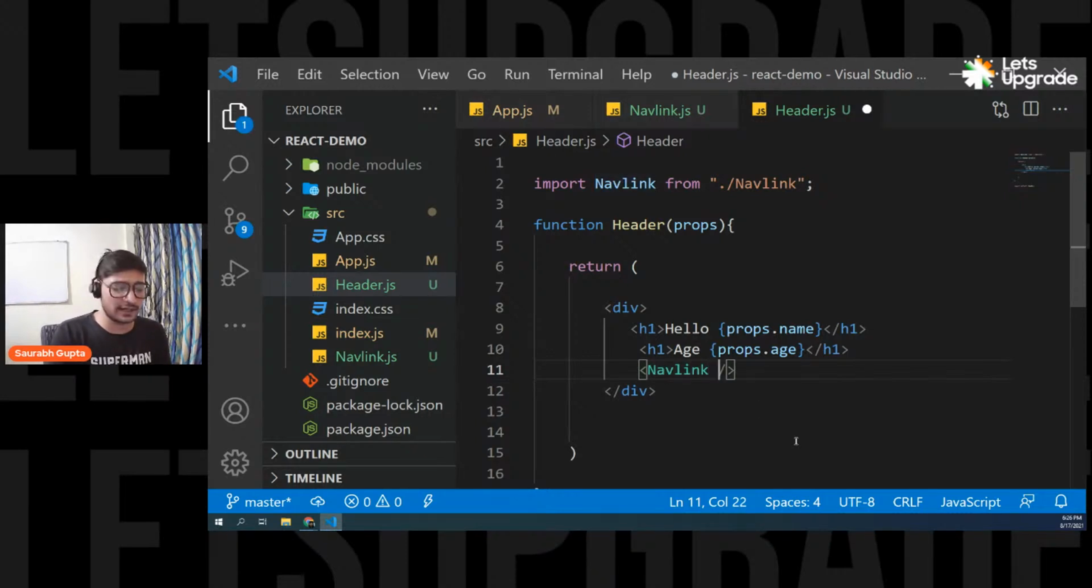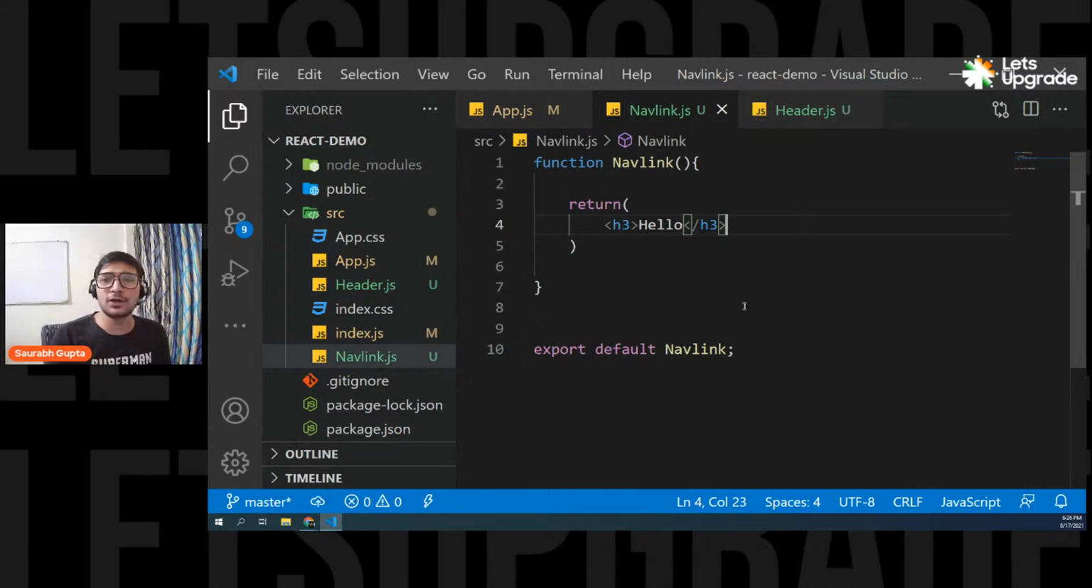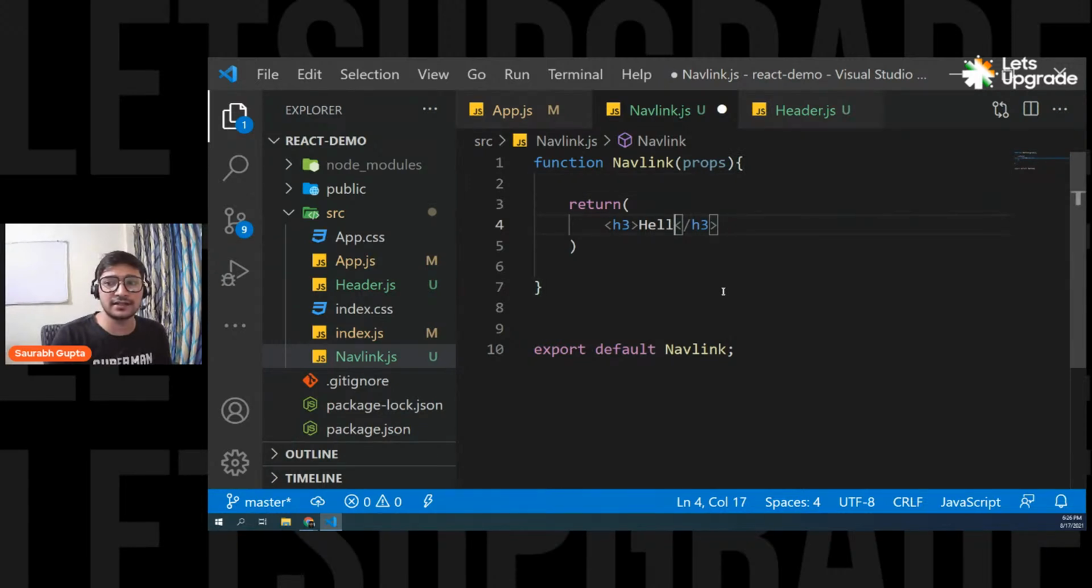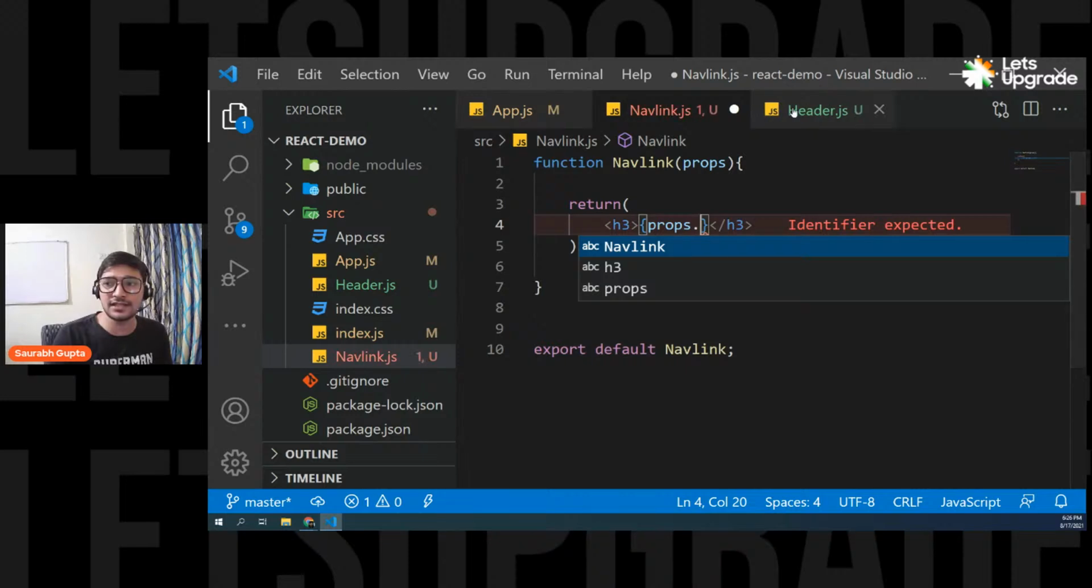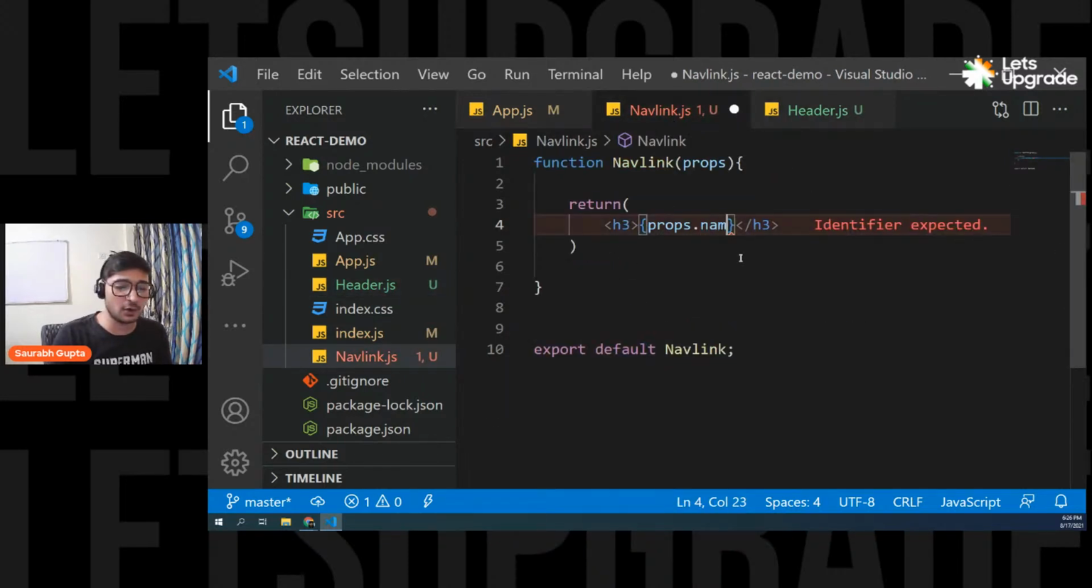Now you can also pass a prop here. So let's say I pass a property here like this, navlink, and let's say I pass name, home. I'm passing a name property and value as home. Now you guys tell me, what should I do here to use that property? Again, I have to use this props object, and instead of writing hello, I can write props dot, what is the property name, guys? The property name was name. So I can simply write props dot name.